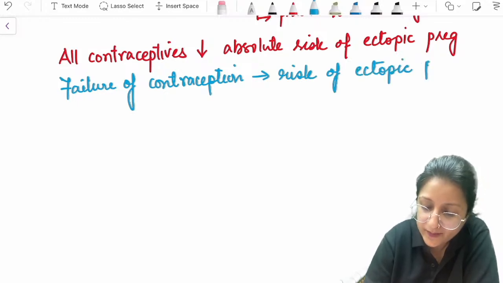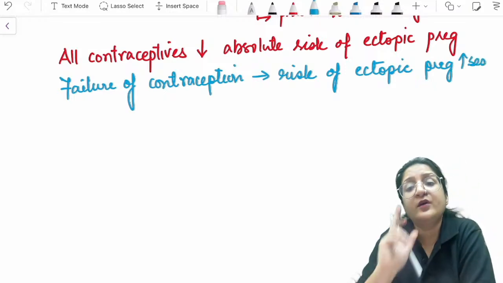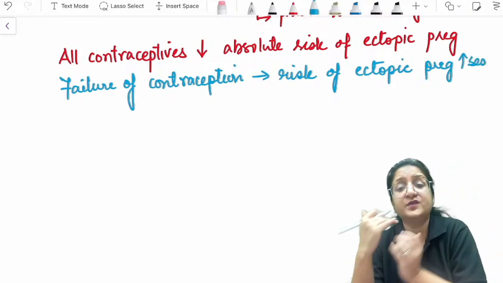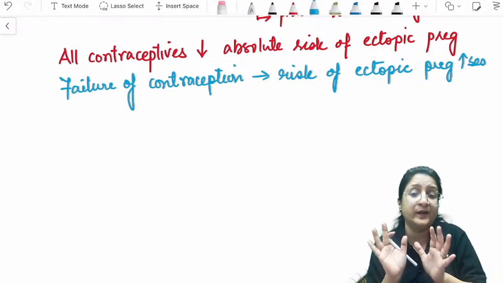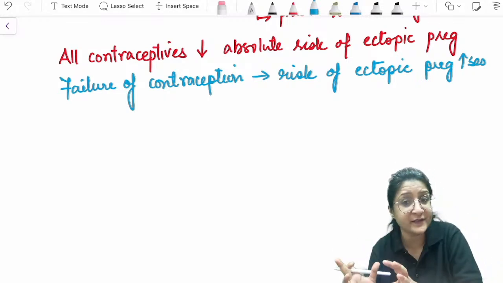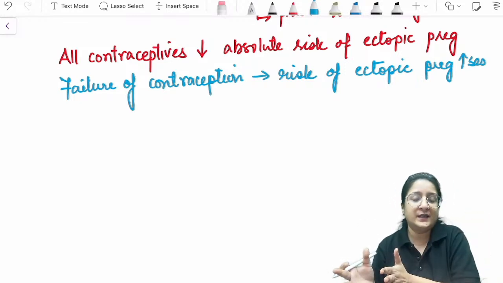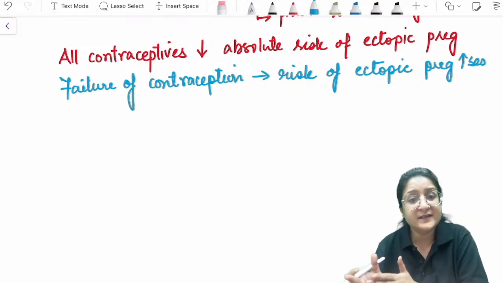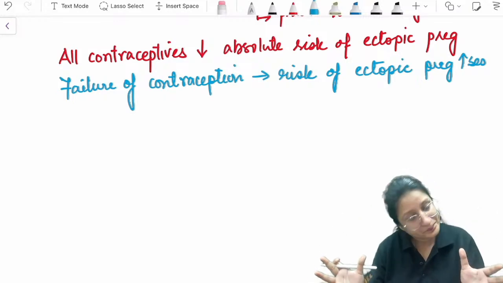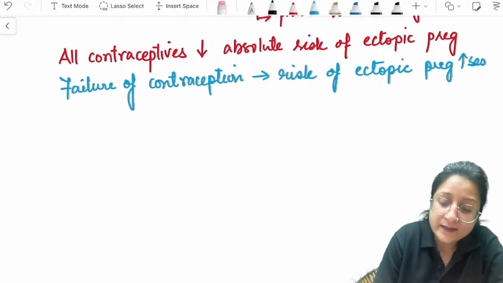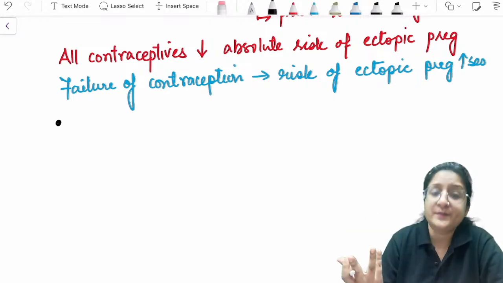That is an important pointer to note. In the MCQs, the options could be like that: just contraception or failure of contraception. Remember, failure of contraception increases the risk of ectopic pregnancy, not contraception in general. Keep that in mind.